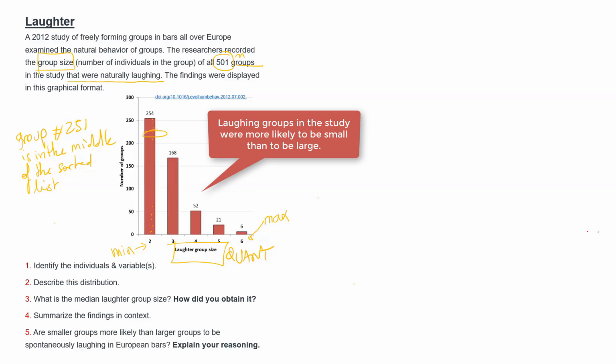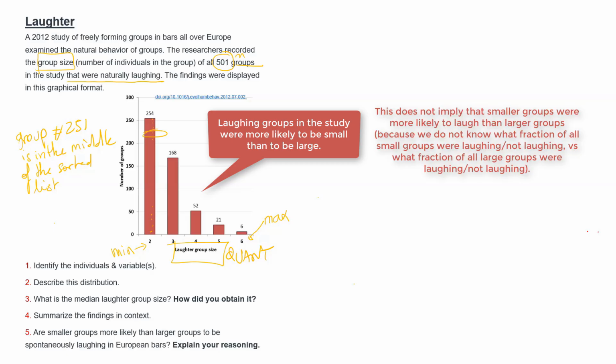Does that imply the reverse, that you're more likely to laugh if you're a small group than if you are a large group? Well, absolutely not. All the information we have is exclusively about laughing groups. So how would we know whether small groups are more likely to be laughing or not? We don't know the composition of non-laughing groups. So it's important to understand that the information we have does not in any way help us answer that last question.